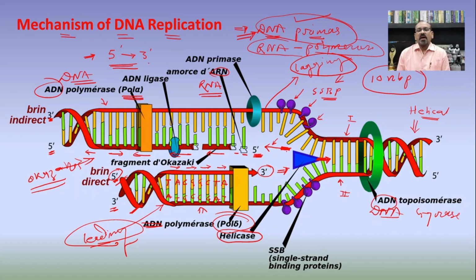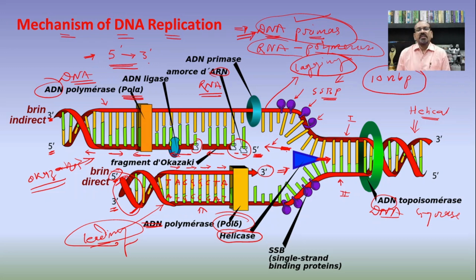So after the completion of the process, the RNA primers which are synthesized before the synthesis of the Okazaki fragments, or even during the synthesis of the continuous DNA strand, are removed. The other polymerase enzymes are responsible for adding the complementary nitrogen bases in place of the RNA primers.